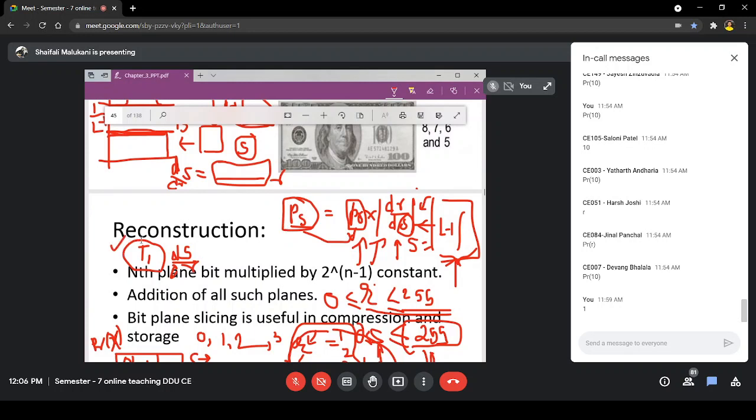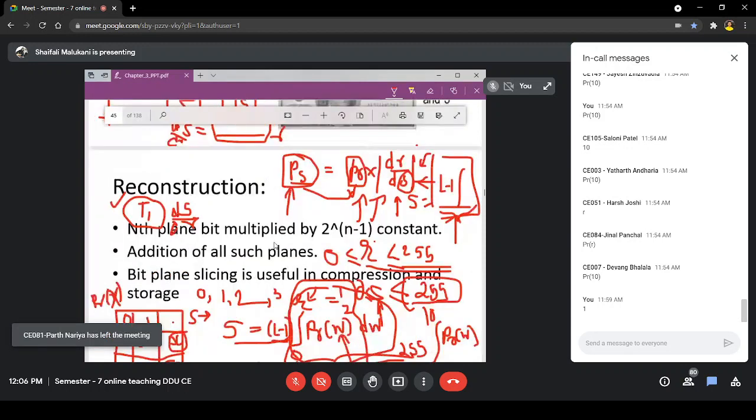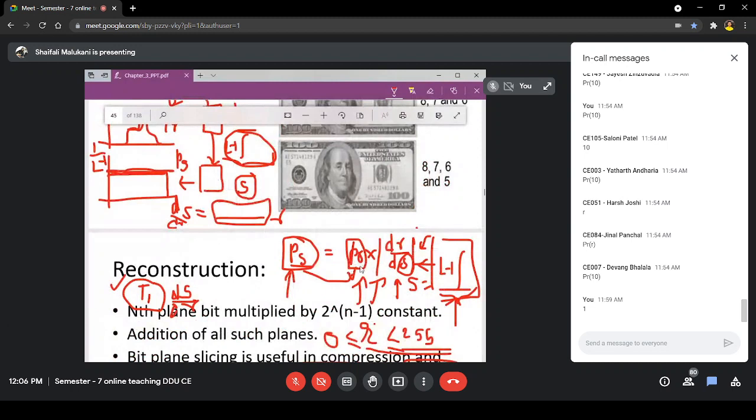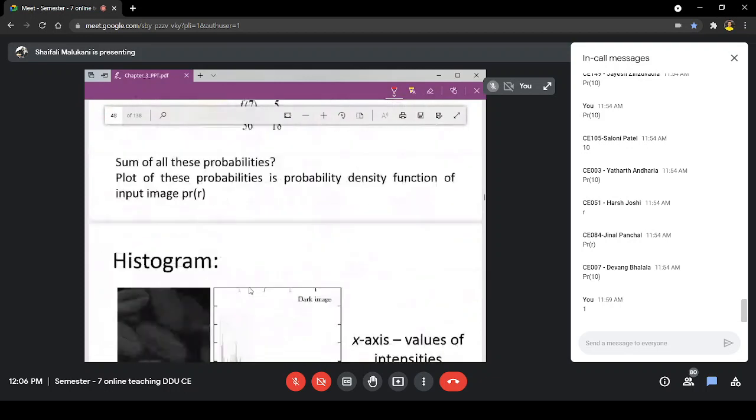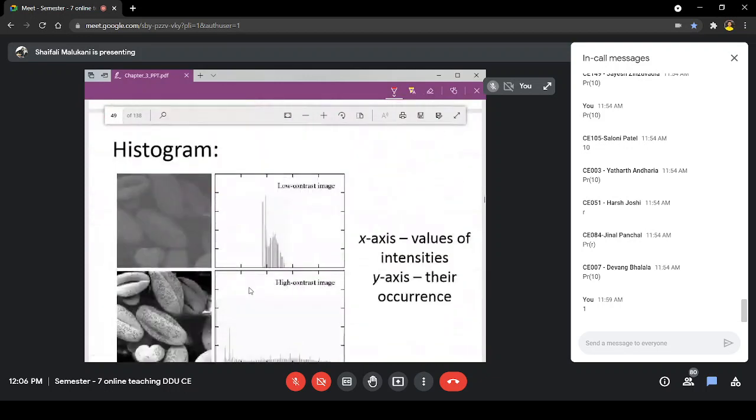I told you multiple methodologies are possible to transform. I have opted for one, L minus 1 times the integration, which is one of the possible options. So that is how we are going to use this equation. Now, what will be provided to me? An image will be provided. From that I will obtain the PR value, and I will take this term. So if that works, that means my selected transformation T is good.